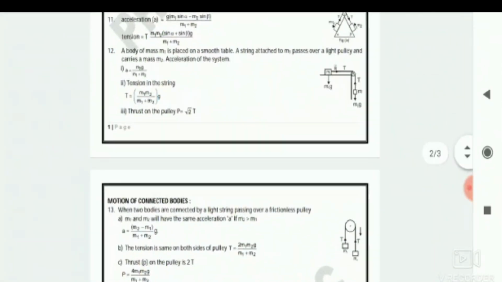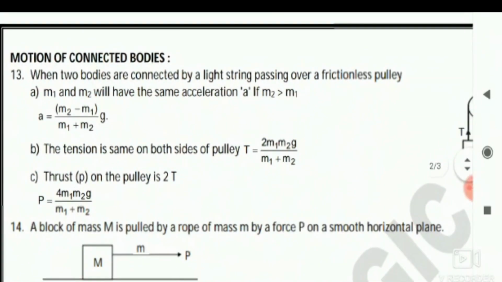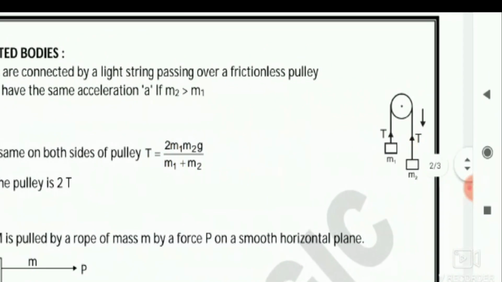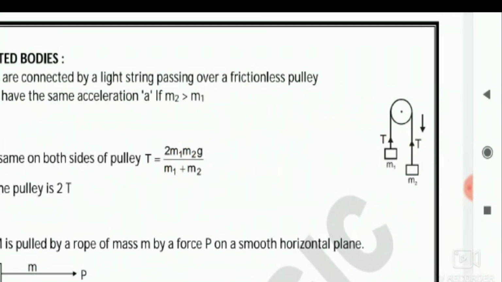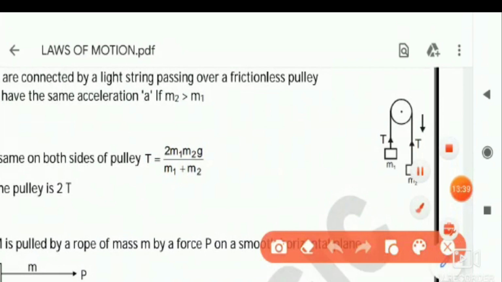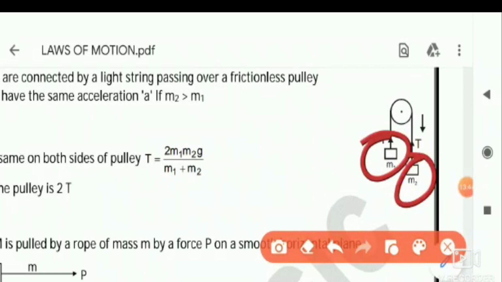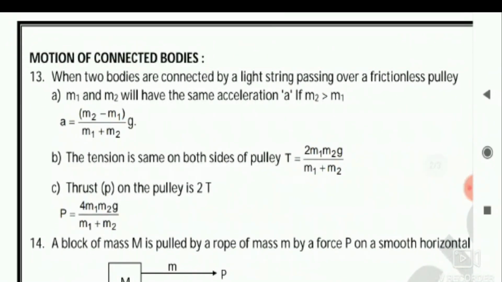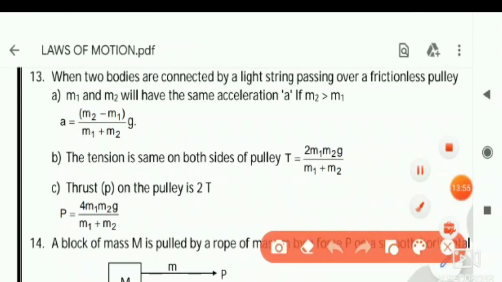Right? Straight away let's go to the next question, that is the 13th one. Next formula. Same concept here, but in a different way. Look at this here, this is the pulley, and on this one two masses are here. This is one, and then it is taken over this pulley. So in this particular case, how will the formula change? You can see here. What is given in this one? Once again the same: acceleration, tension, thrust.